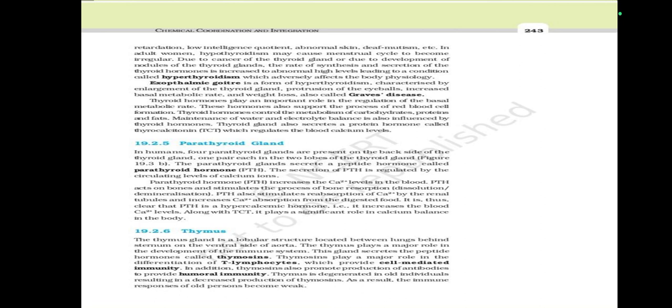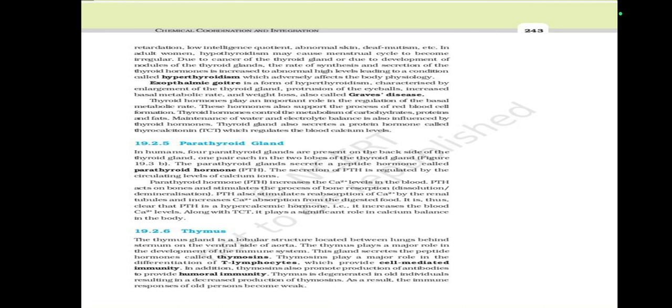Exophthalmic goiter is a form of hyperthyroidism characterized by enlargement of the thyroid gland, protrusion of the eyeballs, increased basal metabolic rate, and weight loss, also called Graves' disease. Thyroid hormones play an important role in the regulation of basal metabolic rate. These hormones also support the process of red blood cell formation.